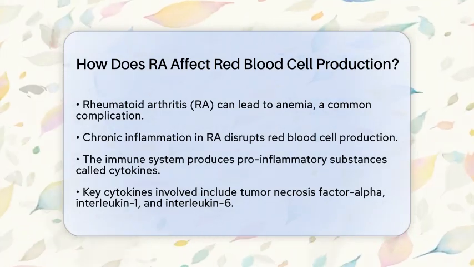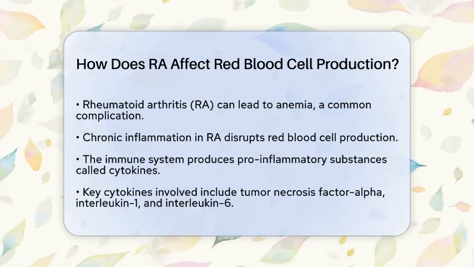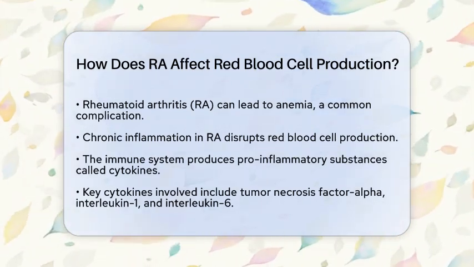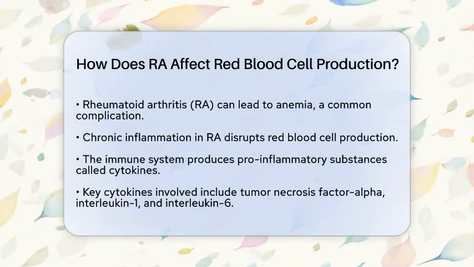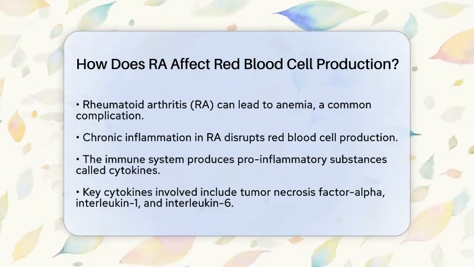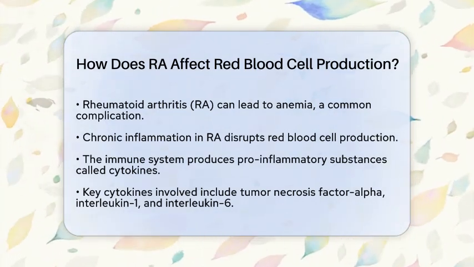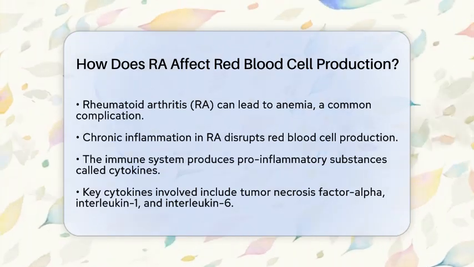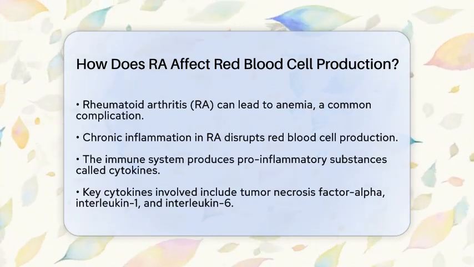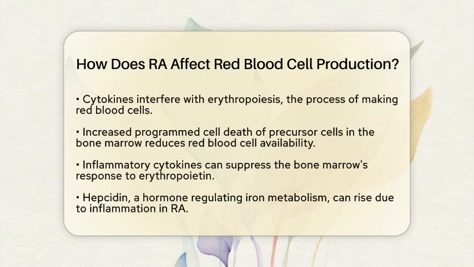In RA, the immune system is in overdrive, producing pro-inflammatory substances known as cytokines. These include tumor necrosis factor alpha, interleukin-1, and interleukin-6. These cytokines can interfere with erythropoiesis, which is the process of making red blood cells. They can increase the programmed cell death of precursor cells in the bone marrow, which are essential for producing red blood cells. This means fewer cells are available to mature into healthy red blood cells.